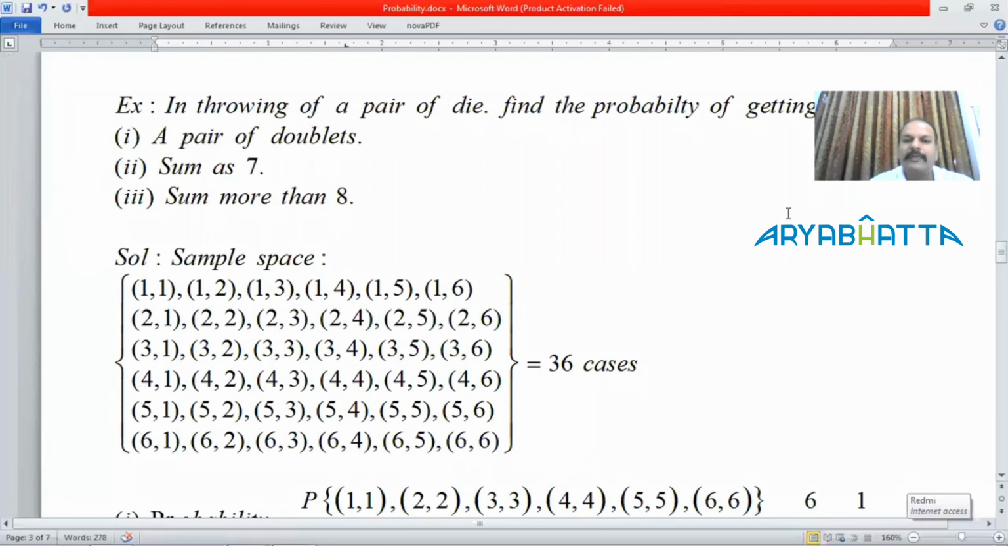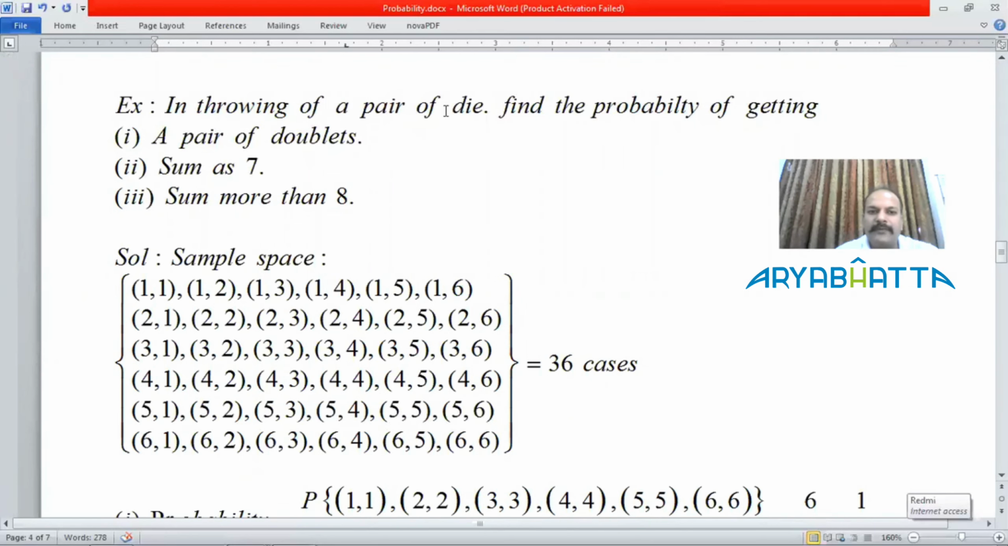In the throw of a pair of dice, we need the probability of getting a pair of doublets, a sum of 7, and a sum more than 8. Now, a pair of dice. A die comprises 6 numbers: 1, 2, 3, 4, 5, 6. So when you are throwing a pair of dice, the total number of possible cases will be 36. I have listed all the numbers here. This is 1,1; 1,2; 1,3; 1,4; 1,5; 1,6. Again from 2, 3, 4. So these are the 36 cases.